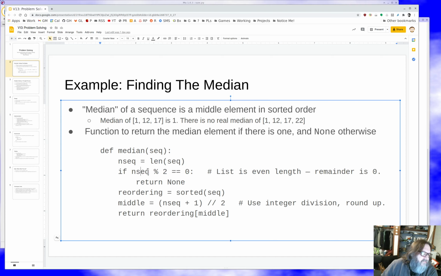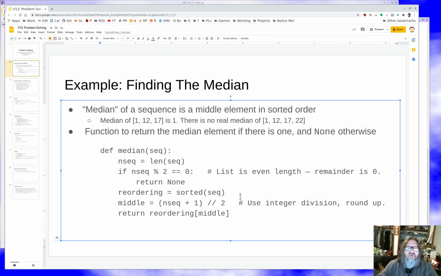So if nseq was 6, then the remainder after division by 2 would be 0 because it divides evenly by 2. 7, on the other hand, doesn't divide evenly by 2, and so the remainder is 1. Well, if the remainder is 0, it's even. If the remainder is 1, it's odd. So this is a very fancy test for whether the length of our sequence is even or odd. And if it's even, we just want to return None.